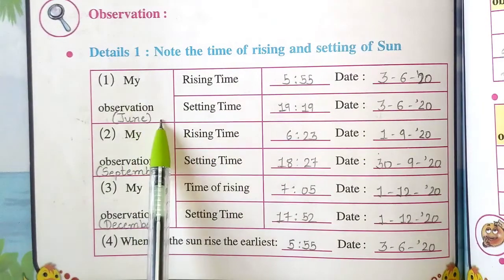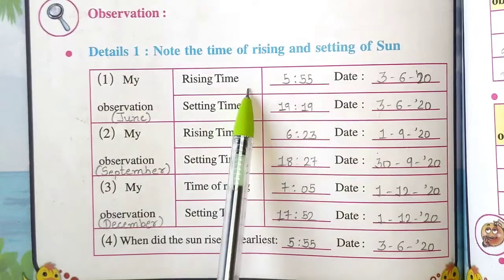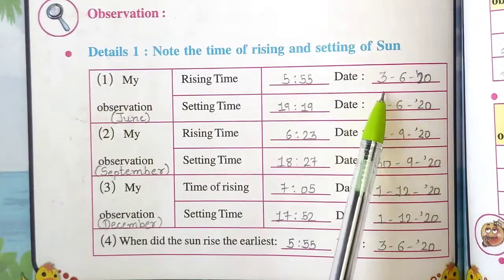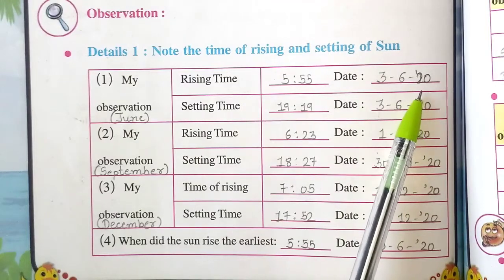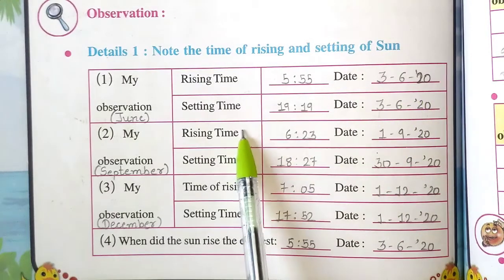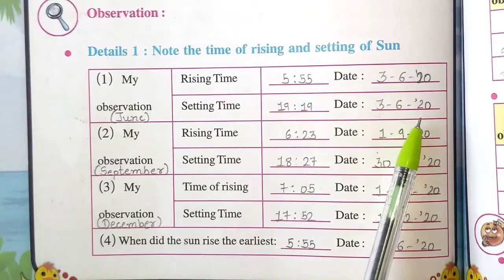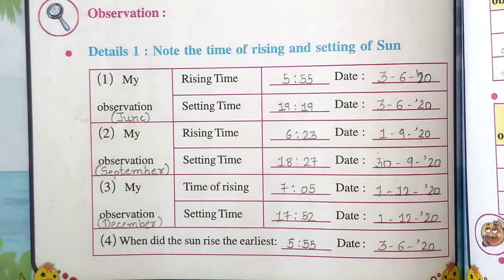In June, rising time is 5:55 am on 3/6/2020 and setting time is 19:19 pm on 3/6/20. On the same date, fill up in your textbook.